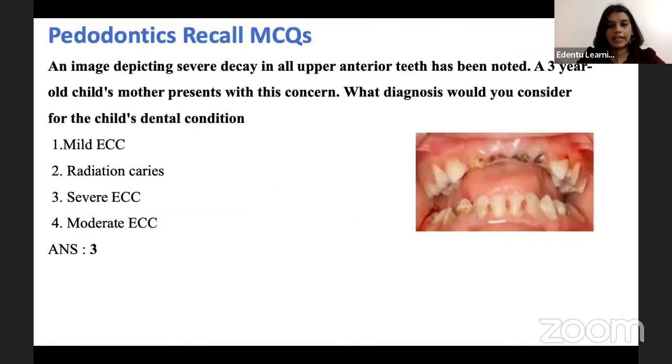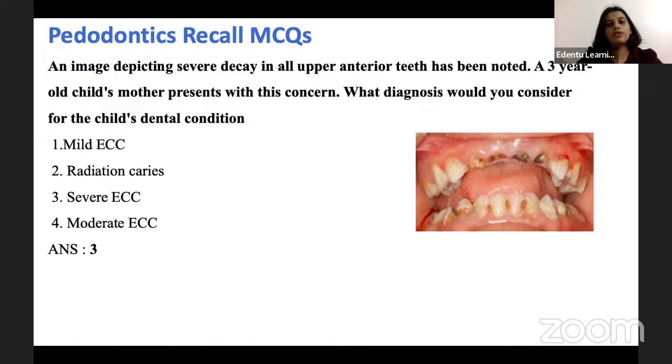So the first question that I've included here was asked in this NEET MDS examination, and the question goes like this. An image depicting severe decay in all the upper anterior teeth has been noted. A 3-year-old child's mother presents with this concern. What diagnosis would you consider for the child's dental condition?